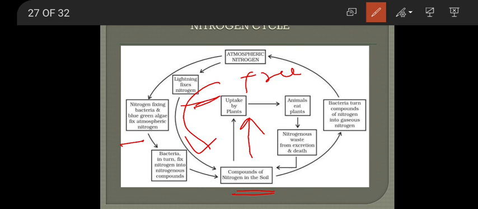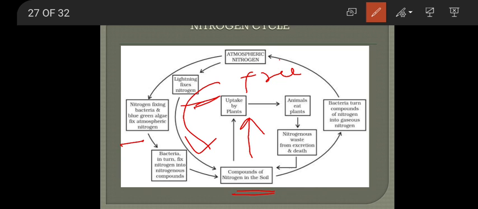When the plants take these nitrogenous compounds from the soil, they make protein, and plants give that protein to the animals, or animals eat these plants and get protein from the plant's body. We don't directly take plants, meaning we consume plant products like fruits, vegetables, etc. We get proteins, which are rich in nitrogen. So animals get the nitrogen from the plants. We people or animals cannot directly get the nitrogen from the atmosphere. We get nitrogen in different forms of compounds from the plants.